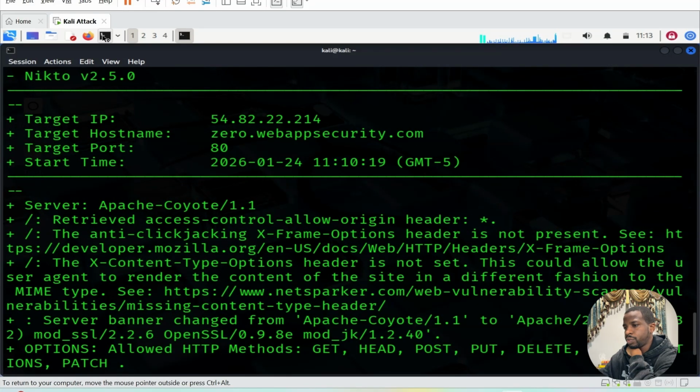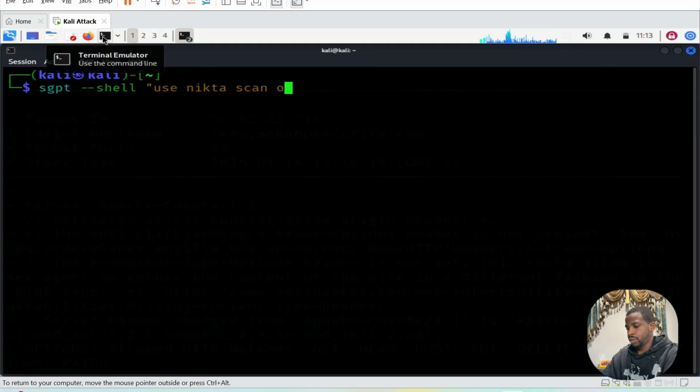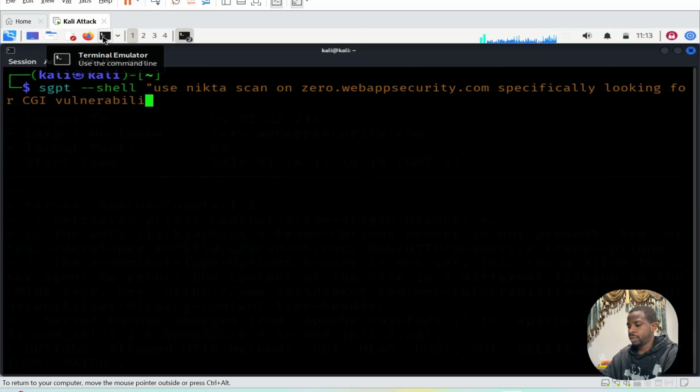What we can do, we can just open another terminal and carry on with our scanning at our work. SGPT: use Nikto scan on 0.webappsecurity.com. Specific, that one I used for a specific type of vulnerability. I'm looking for CGI vulnerabilities using the tuning options 1 and 4.